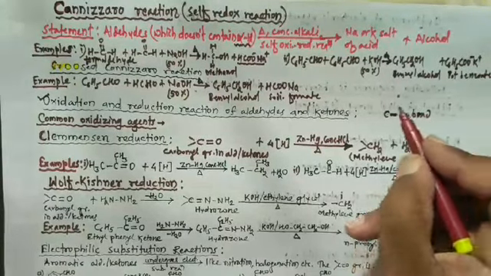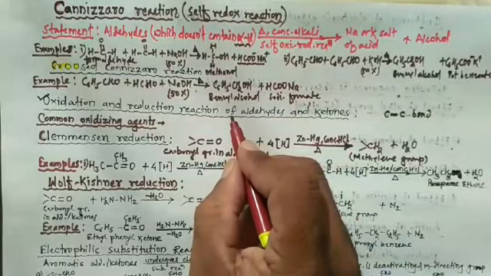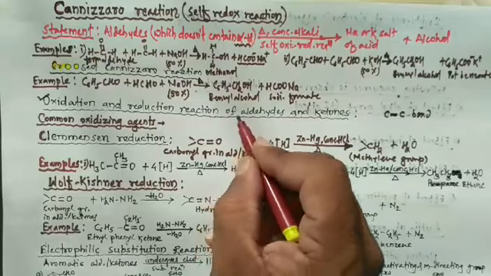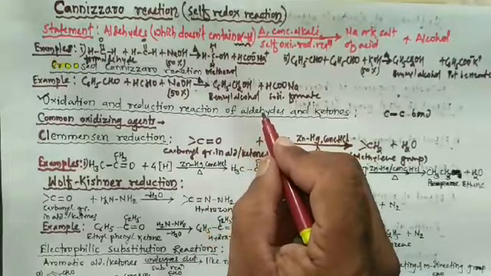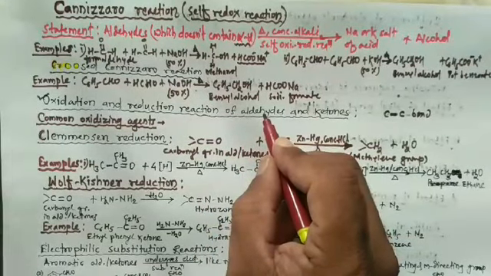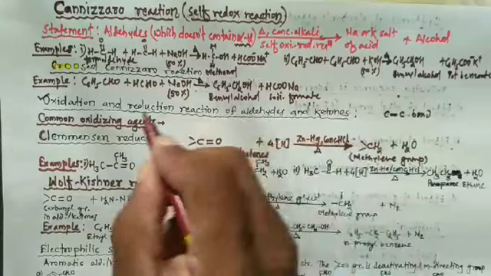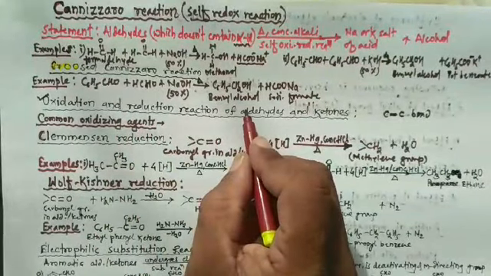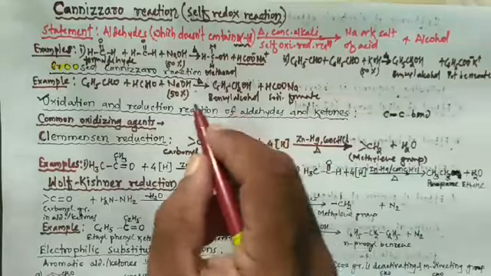So a simple ketone gives only one type of carboxylic acid, while a mixed ketone gives a mixture of carboxylic acids. To carry out oxidation of aldehydes and ketones, various oxidizing agents are used.